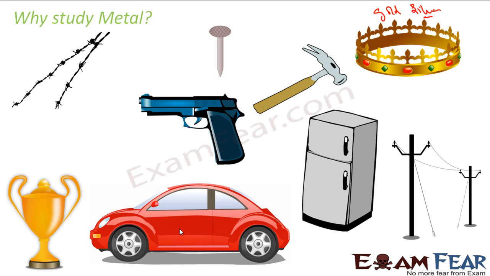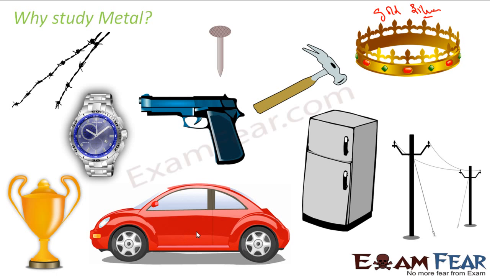The car, any automobile, maybe the bike you ride, the cycle, all these have metal involved because they need strength. If you see most cars, the body is made of metal. The watch we use also has metal. Sometimes it has a metal case. Even if you take a plastic watch, it has some element inside it which is metallic. So metals are used in a lot of places. In our day-to-day life, we do use metals.